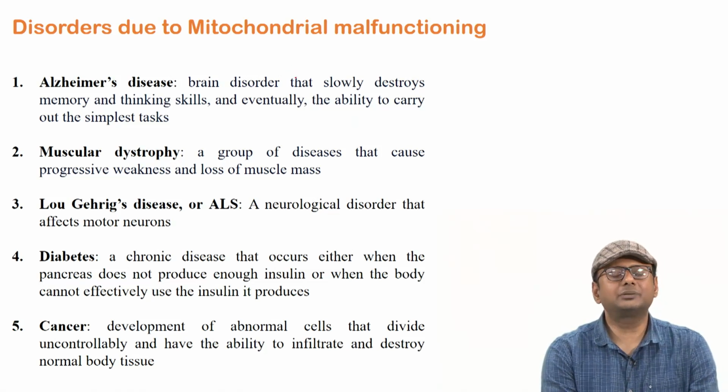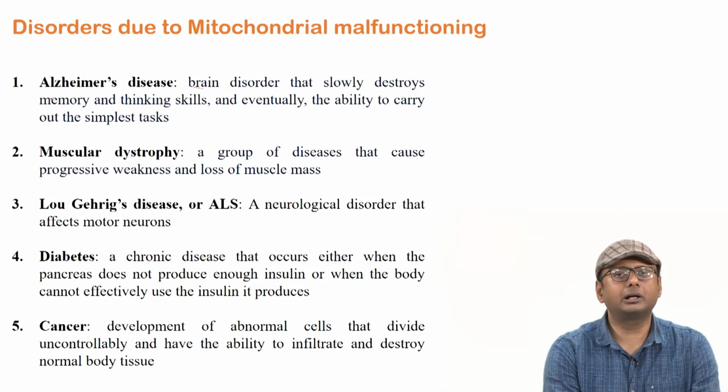We will not discuss in too much detail what the disease is, but just for example, mitochondrial malfunctioning can cause Alzheimer's disease, and this can affect our brain memory, thinking skills and so on. Then it can cause muscular dystrophy: our muscles can become weak, our muscles can lose mass, and we can have impaired muscle activity, and it can slowly affect our heart, lung and other activity, right.